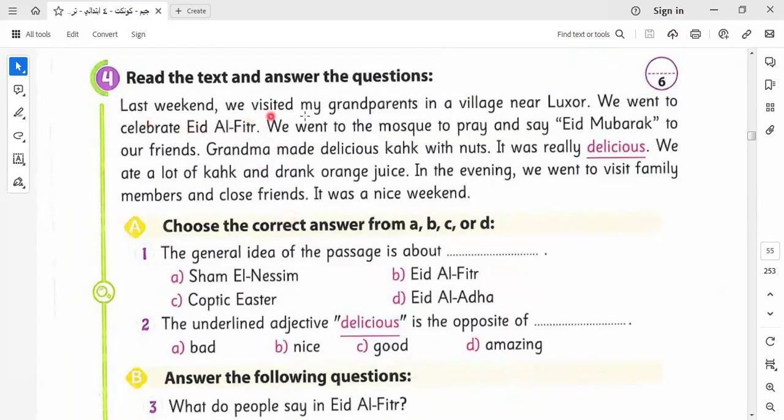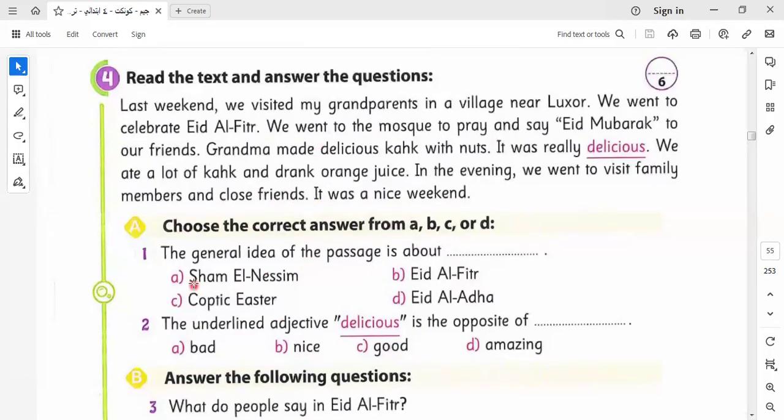Last weekend, we visited my grandparents in the village near Luxor. We went to celebrate Eid al-Fitr. We went to the mosque to pray and say Eid Mubarak to our friends. Grandma made delicious cake with nuts. It was really delicious. We ate a lot of cake and drank juice. In the evening, we went to visit family members and close friends. It was a nice weekend.